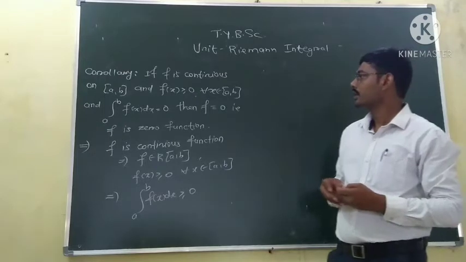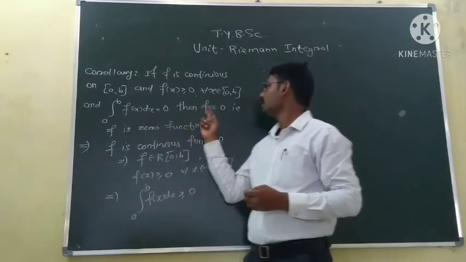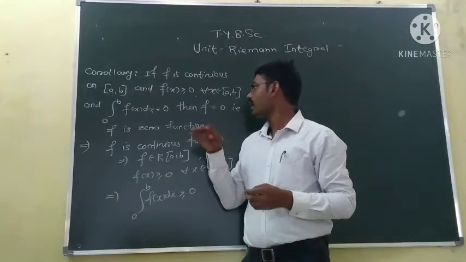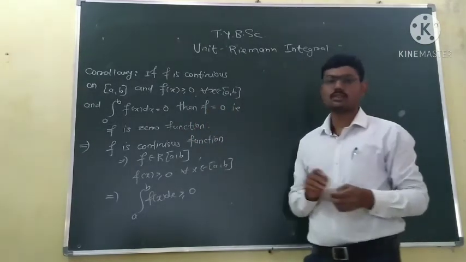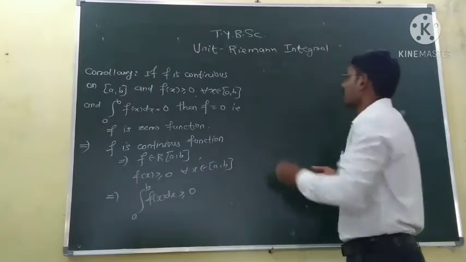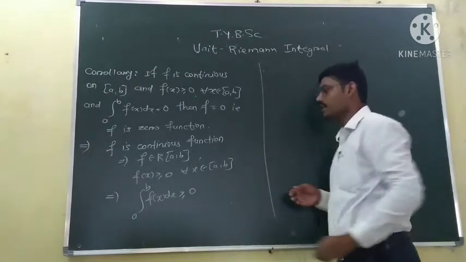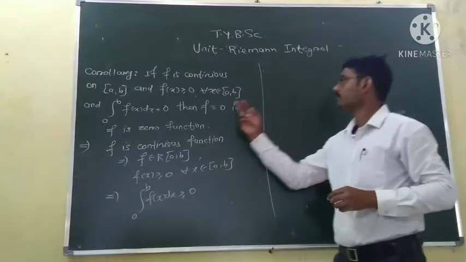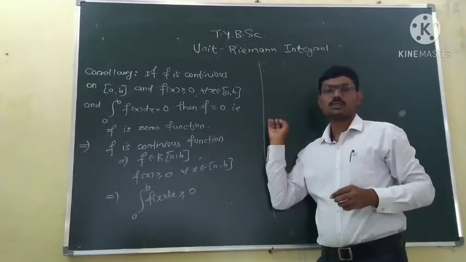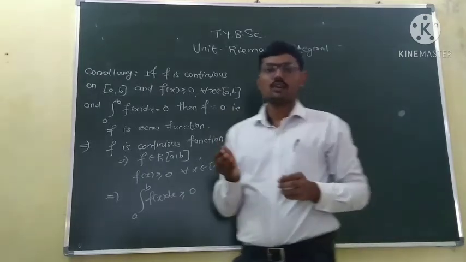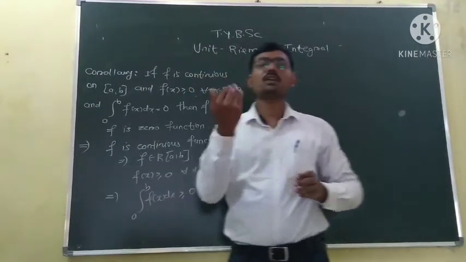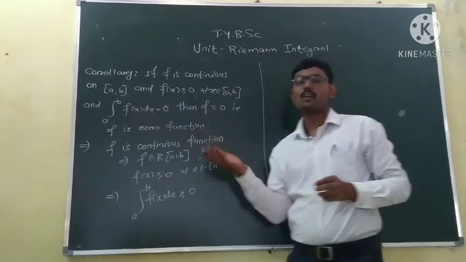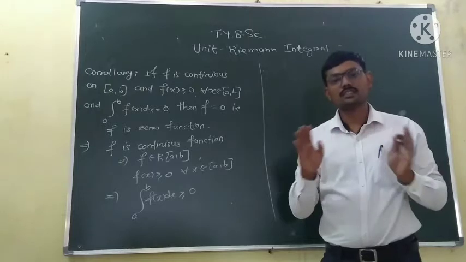Now, what they are saying is, if the integration is equal to 0, then the function is equal to 0. So we will, by contradiction, assume that the function is not equal to 0. On the contrary, we are proving this corollary using the method of contradiction. So we will assume that this function is not equal to 0. In the method of contradiction, we have to assume a thing which is not true. That is, we have to prove f is equal to 0, that is, f is a 0 function. And on the contrary, we are assuming that the function is not a 0 function.